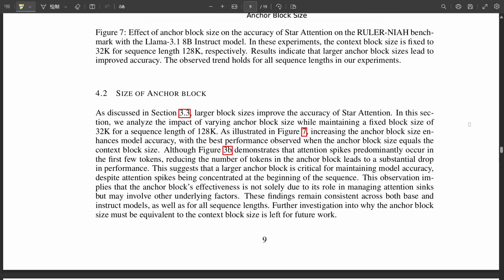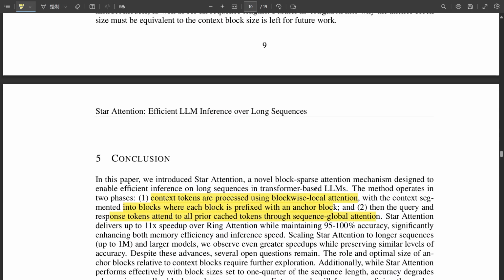This has been an incredible journey through the world of star attention. We've covered so much ground, from its ingenious two-phase approach to the mysterious workings of the anchor block and those impressive performance gains across various benchmarks. It's clear that star attention is pushing the boundaries of what's possible with long context LLMs. I completely agree. It's a remarkable achievement and a testament to the incredible innovation happening in this field.